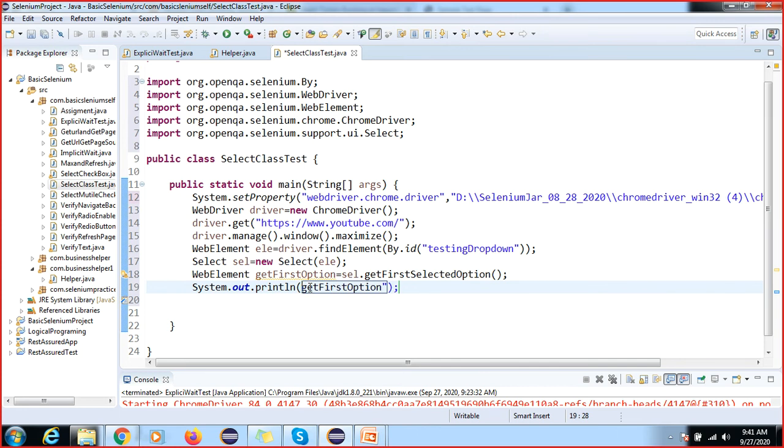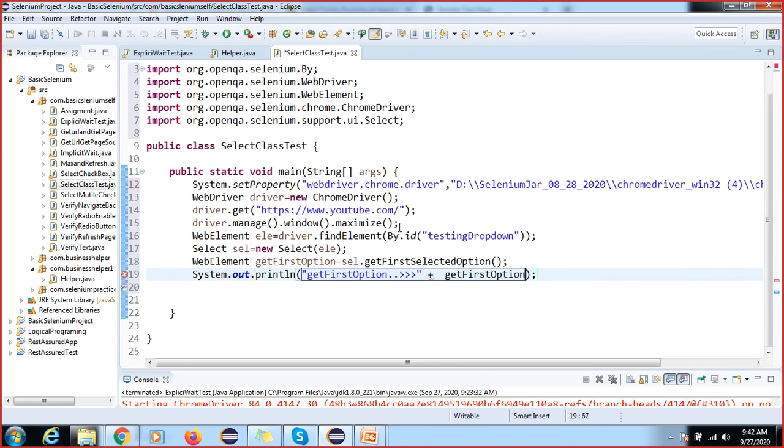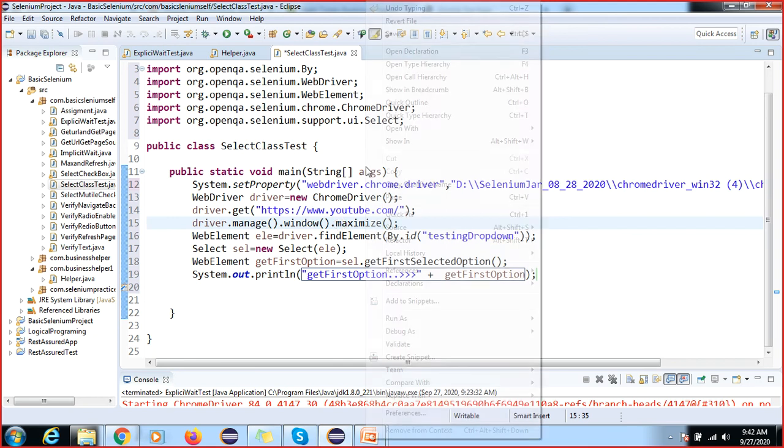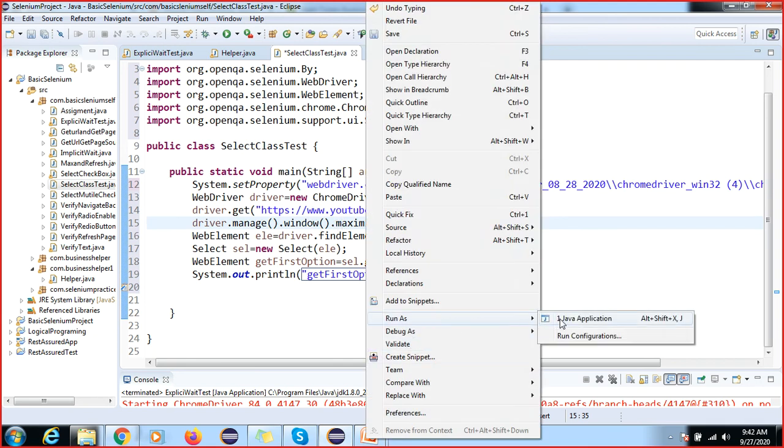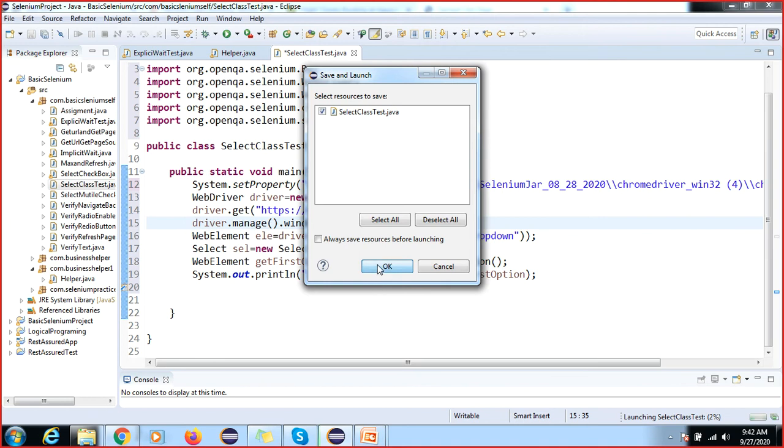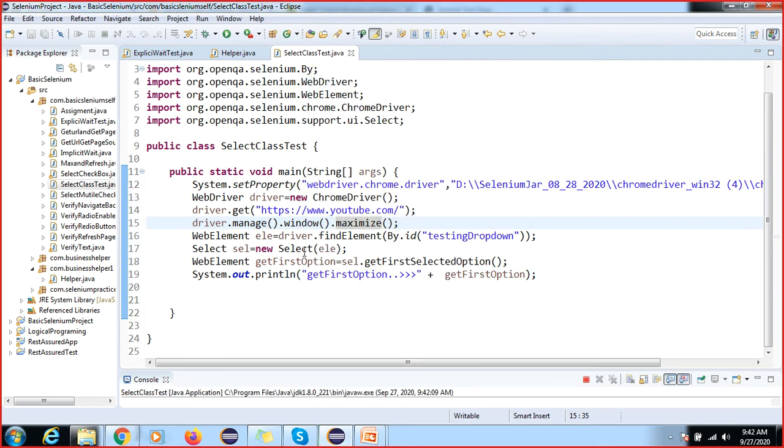Okay, so this is how you can just do the practice. So it is very interesting, right? Now I'm going to try to execute. I'm not closing this now, and we can also create reusable methods for this also.